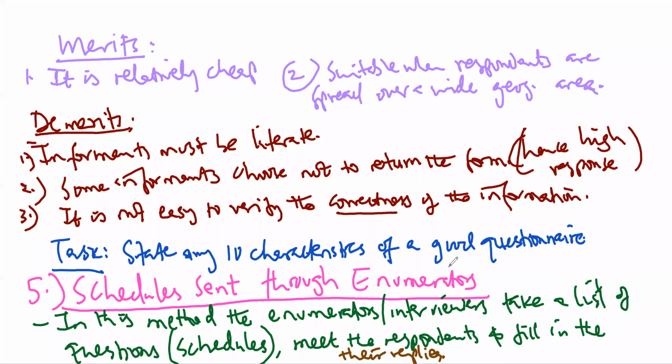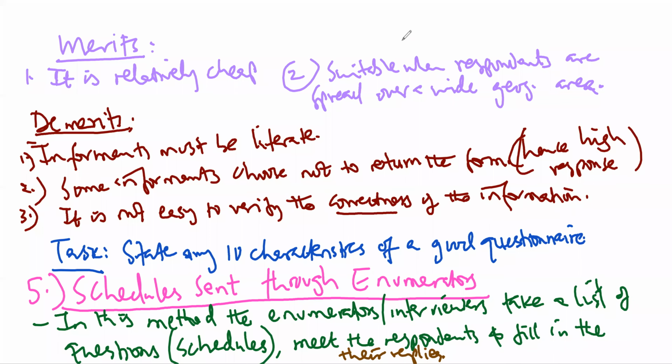So this method is a very popular way of collecting data, though it is quite expensive because the enumerators must be thoroughly trained on how to conduct interviews. In the Kenyan context, we saw during the national census, the enumerators were supposed to send the data in real time using some gadgets or technology and relay the information in real time to the Bureau of Statistics.